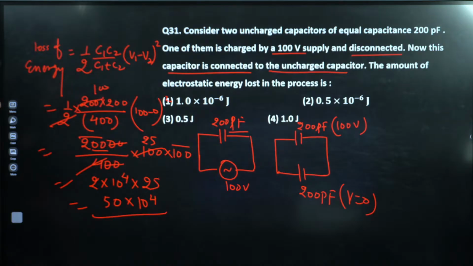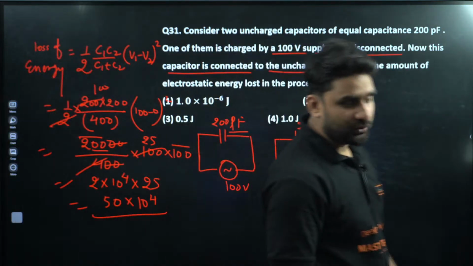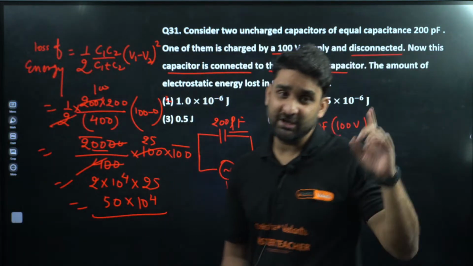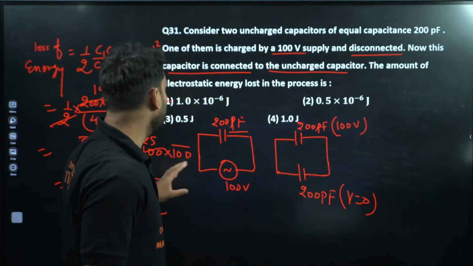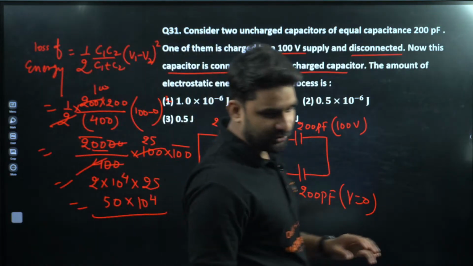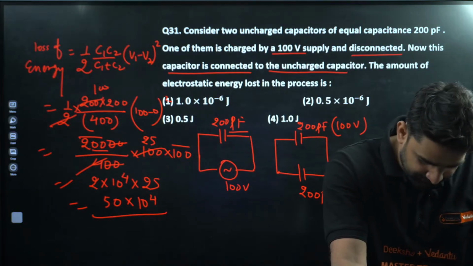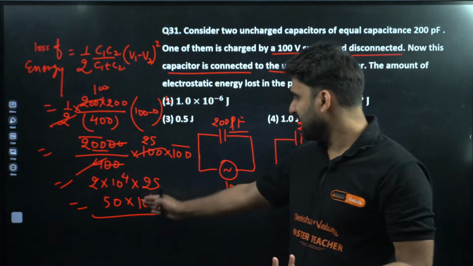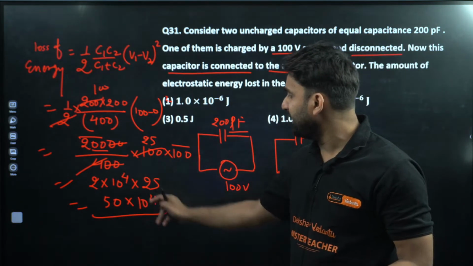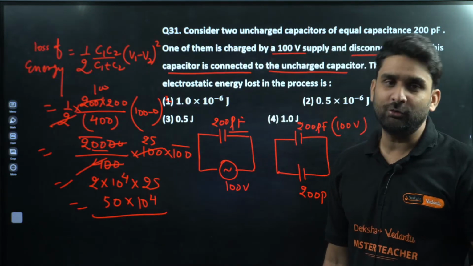Now we have to find the loss of energy, and all the options are in joule. So which option will be correct here? Yes, everyone, 0.5, because the units are picofarad, and this is 50 into 10 to power 4, right?